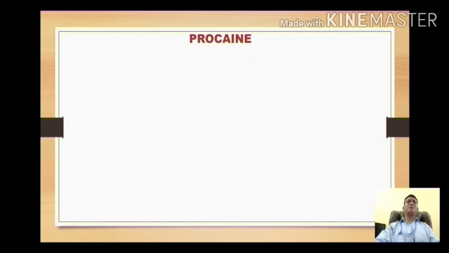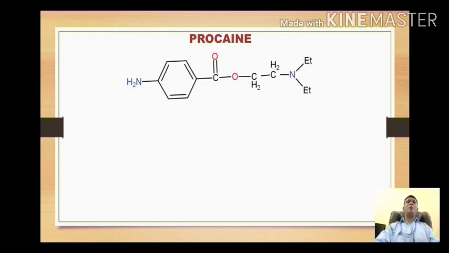So next drugs belonging to this category include procaine, which is very important compound. This is the structure of procaine. If you look at the structure of procaine and if you know the structure of benzocaine, then you will find that one of the hydrogen of ethyl group in benzocaine is now replaced with a diethyl amino group, and with this modification this compound as a whole will become procaine.